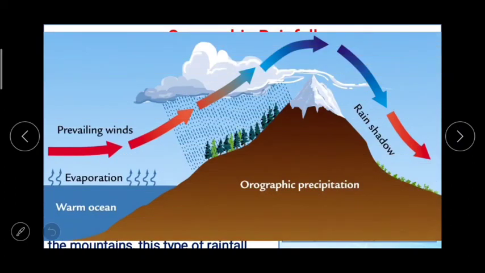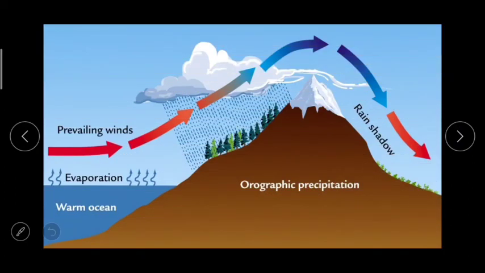Now in the second image you can easily understand this. The windward side of the mountains gets more rain. The amount of vapor in the air reduces after crossing the mountain and the moisture holding capacity of the air increases. So the leeward side of the mountain gets lesser rainfall, and hence this area is identified as rain shadow. This one, rain shadow.